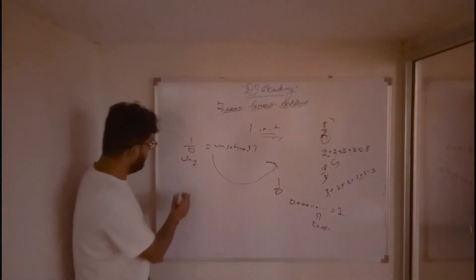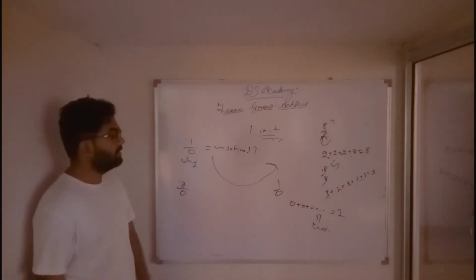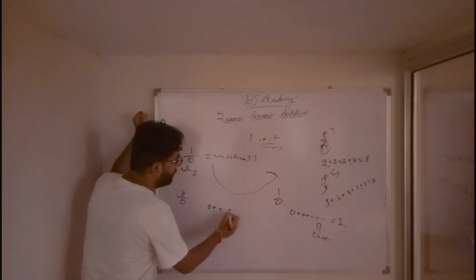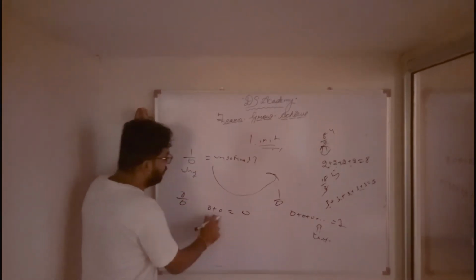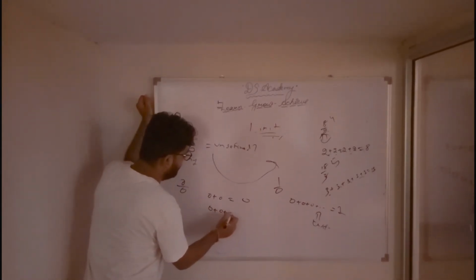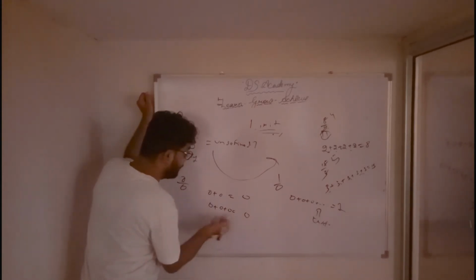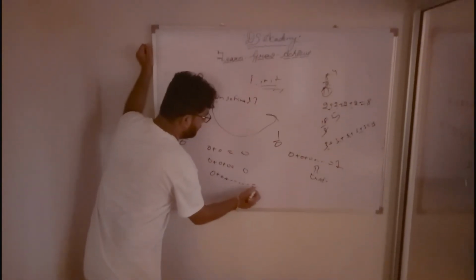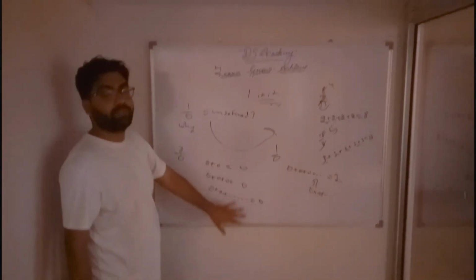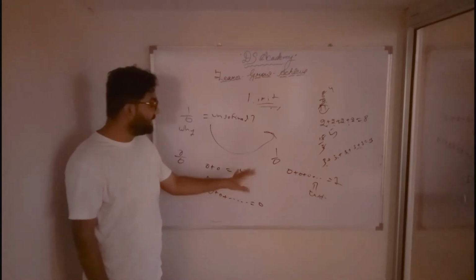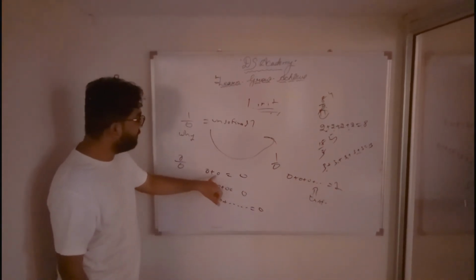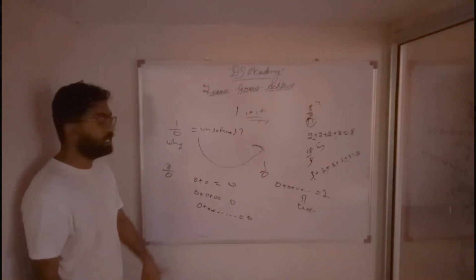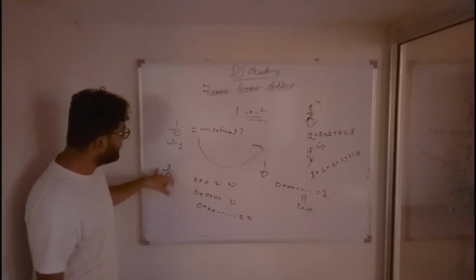Now when I say 0 by 0, the same concept follows. How many times should I add 0 so that it becomes 0? I can add 2 times or 3 times, it is also 0. True, I can add 100 times. So this is an indeterminate form. We can't determine which one is true. We don't have a specific value for this, so we call it an indeterminate form.